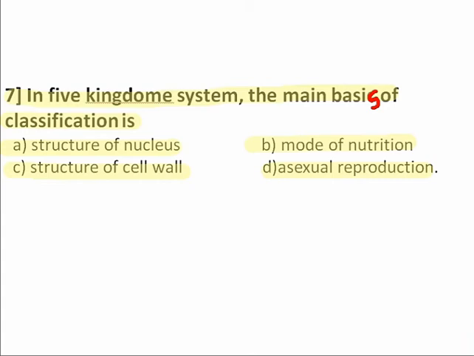From asexual reproduction we cannot classify the organisms. Therefore, asexual reproduction is not the correct one.